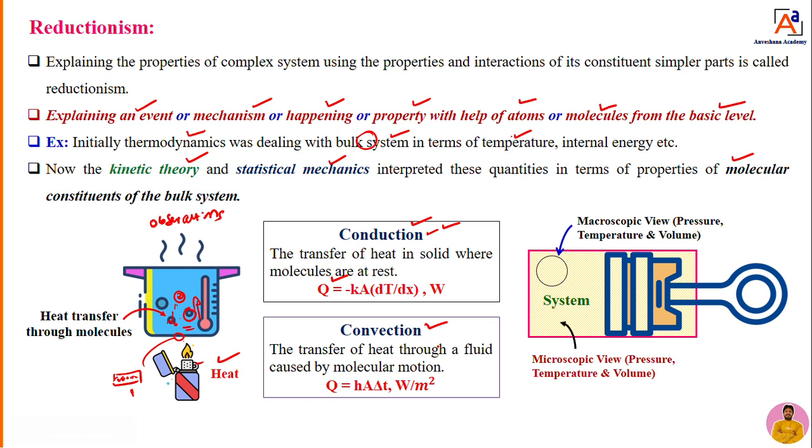That convection heat transfer is well explained by another scientist, Newton. He has given a law, which we call Newton's law of cooling. How do we calculate how much heat is getting transferred? That is calculated with the help of Newton's equation, Q is equal to hA into delta T.